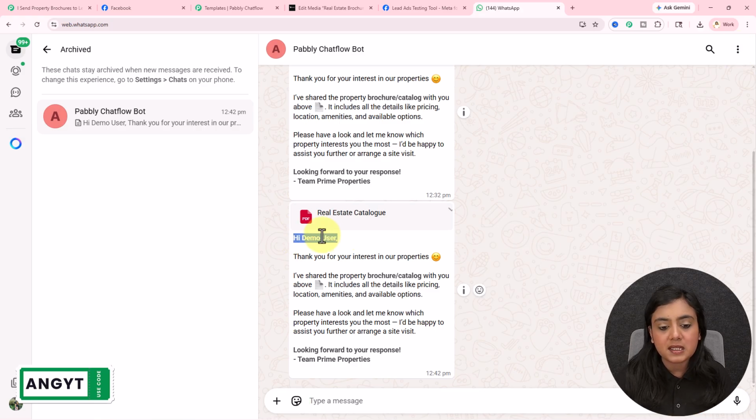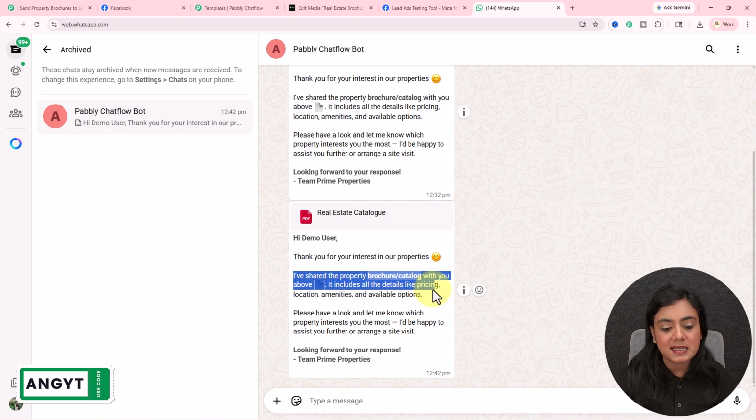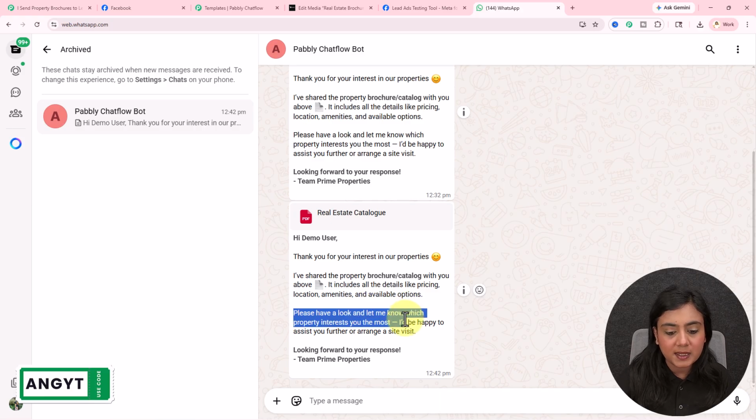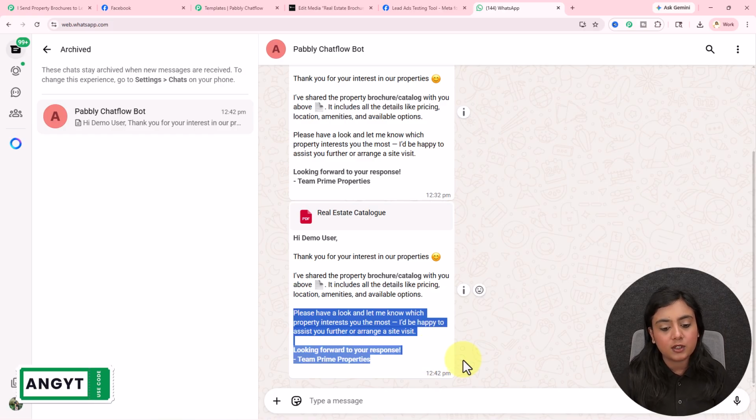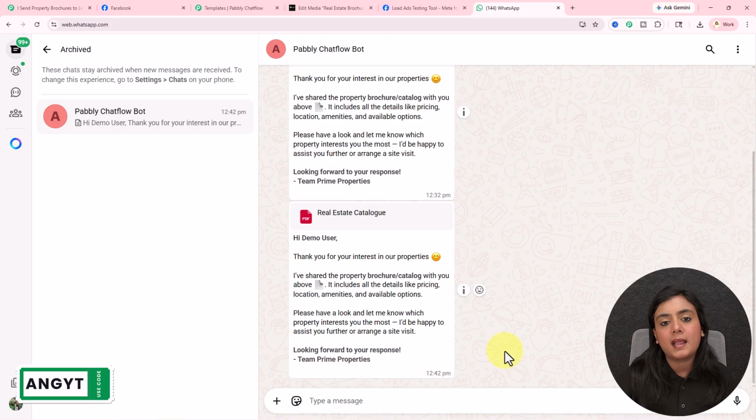Hi, demo user. This was the lead that was generated. Thank you for your interest in our properties. I've shared the property brochure with you above. It includes all the details like pricing, location, amenities, and available options. Please have a look and let me know which properties interest you the most. Happy to assist you further and arrange a site visit. Looking forward to your response, Team Prime Properties.